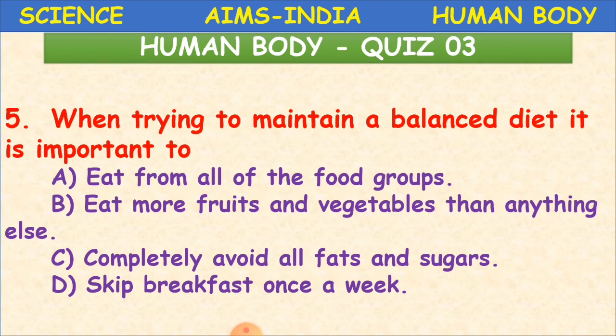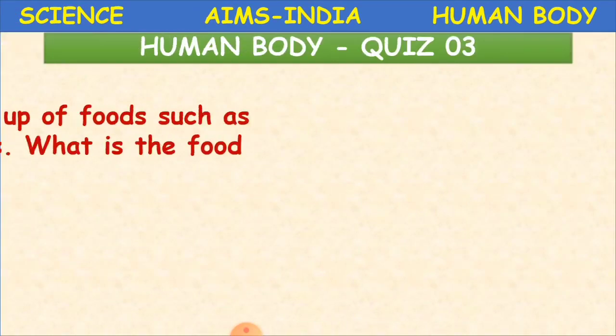So which is the most important thing, children, to maintain a balanced diet? It is option A, eat from all of the food groups. We have to take every type of food, then only we'll have a balanced diet. And the next question here.